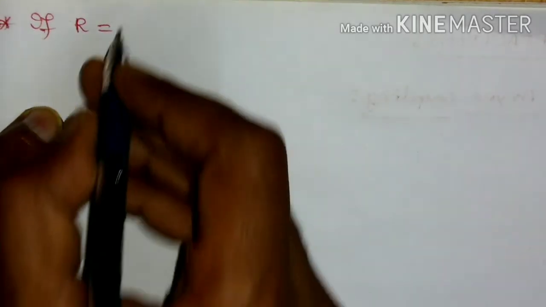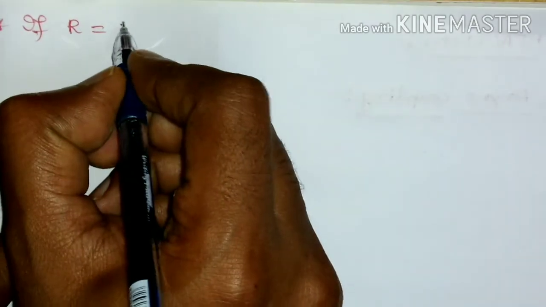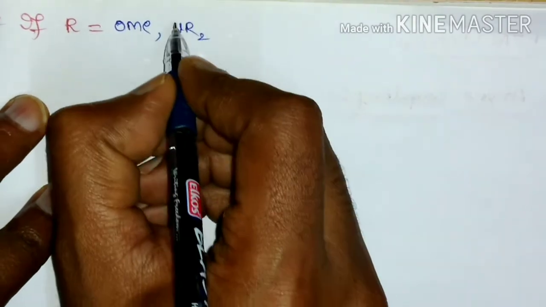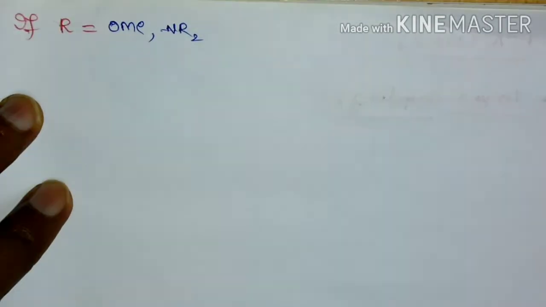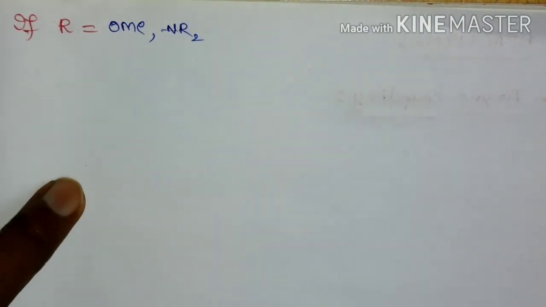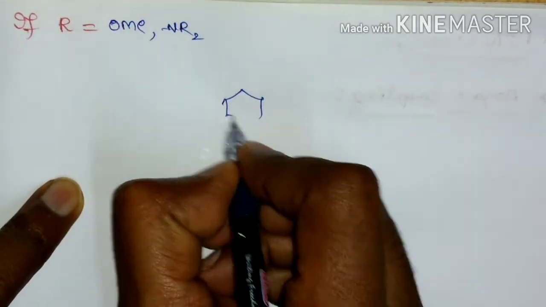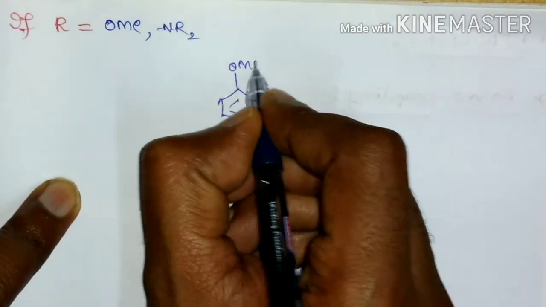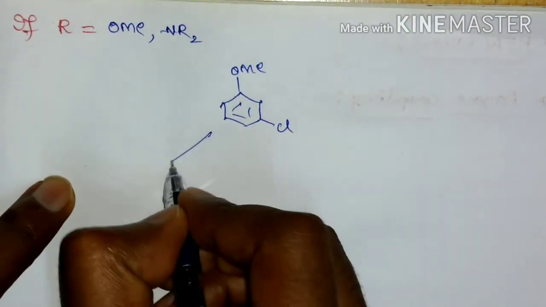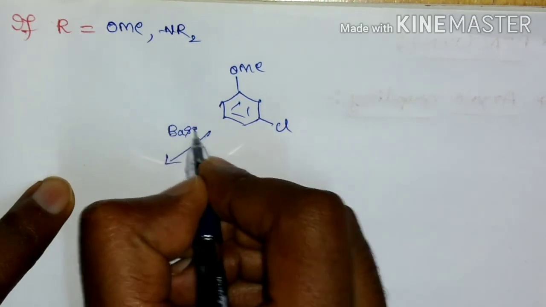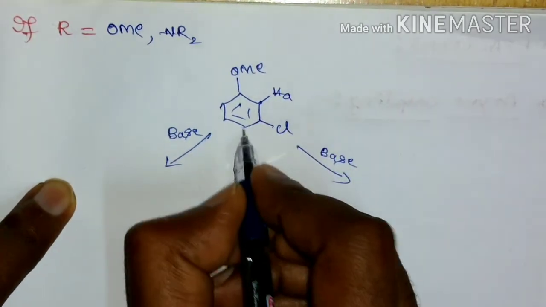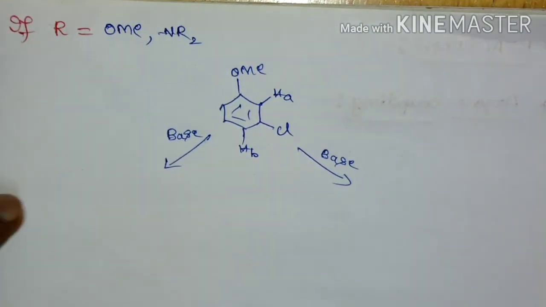Suppose the R group is an electron donating group like methoxy or NR2, in that case there will be a major influence. If I take a methoxy group and a chloro, and do a reaction with base, here there are the HA proton and HB proton.